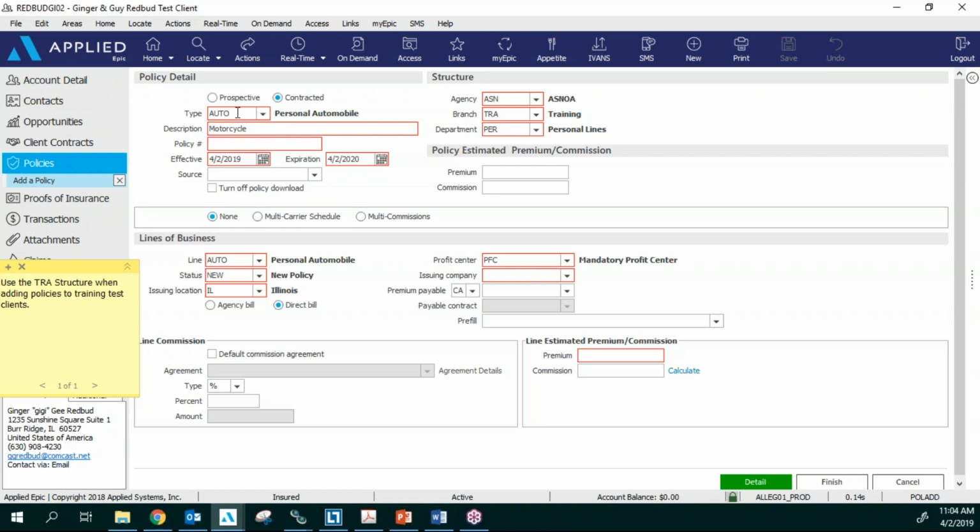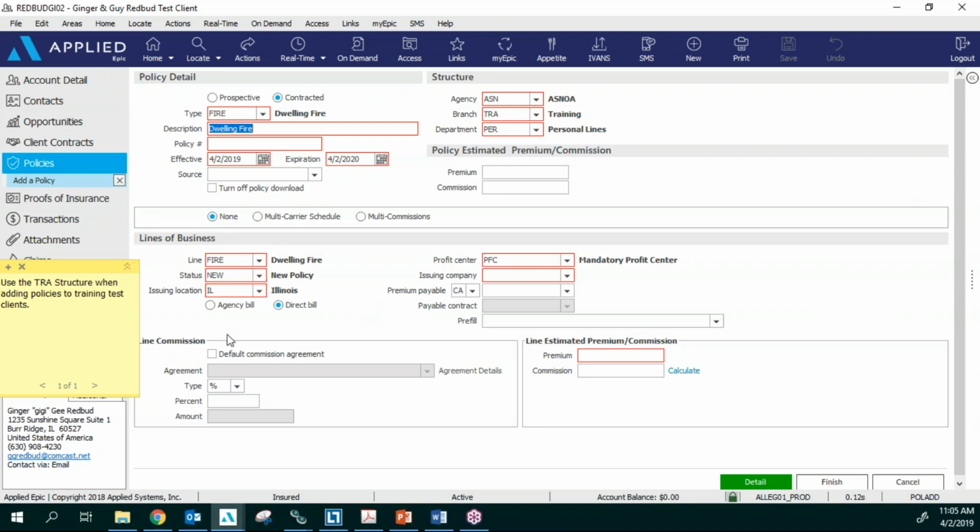The motorcycles do download on an auto ACORD application. Also for home, use your home line for your renters and your condos. Please use that. And this is very important: your dwelling fires are under fire, and they download as fire. So if you input it into a home and it downloads as a fire, you're going to have to re-enter that policy into Epic and then cancel that home policy. They have to match up those line types. So it's very important to be aware of what you're writing and how the carriers are sending them over.